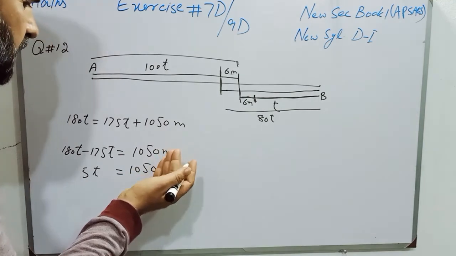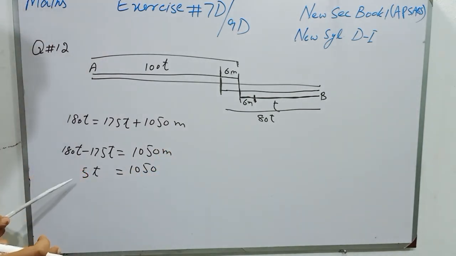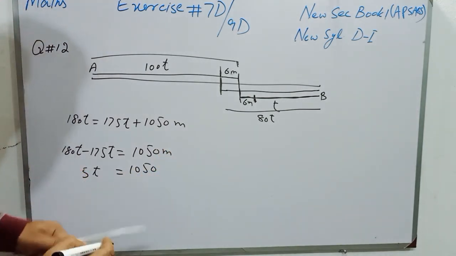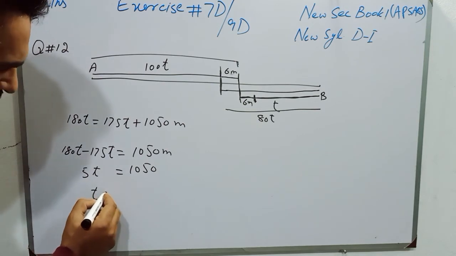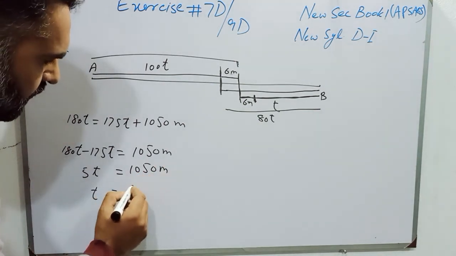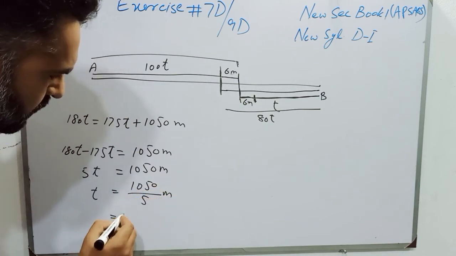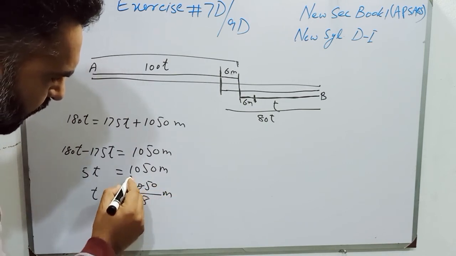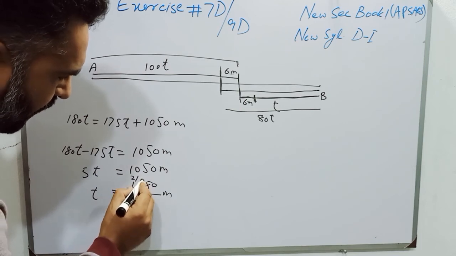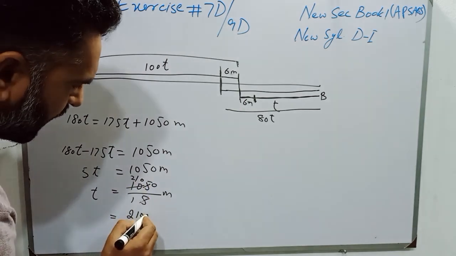We need not write meter, and 5 is multiplying. When we transfer it to the other side, it will divide. So T will be 1050 over 5. And students, it will be 5 1s are 5, 5 2s are 10, 5 1s are 5 and 5 0s are 0, so 210 meter.